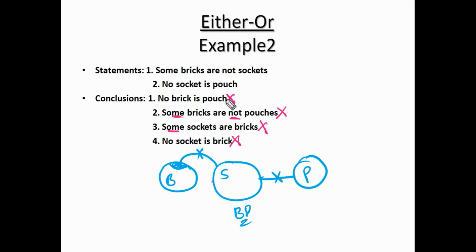So individual checking is over. Now verify either-or points. The first point is the same pair of elements must be there in the same order. So brick and pouch. Anywhere brick and pouch? Yeah, in the second statement, brick and pouches is there. So these two are possible for either-or. I'm not declaring now. Next, socket and bricks. Anywhere socket and brick? Yeah, these two. So these two are also possible for either-or. So the first point is satisfied for both of them.